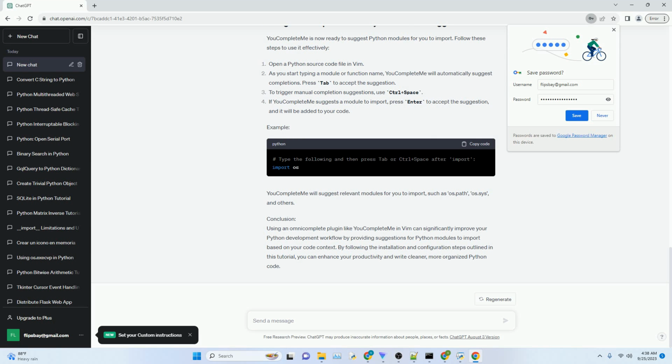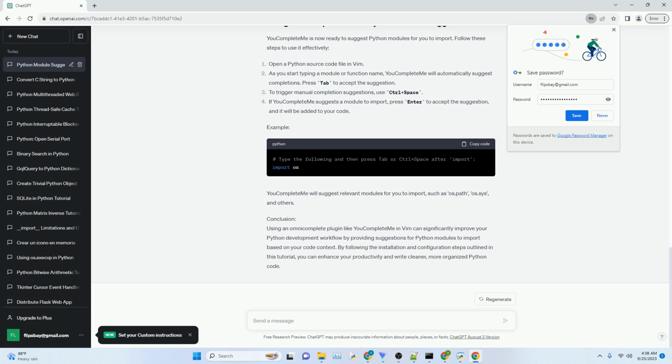Save your ~/.vimrc file and open Vim. Run the following command to install the plugins. This script will build and install YouCompleteMe with Python support. Now that YouCompleteMe is installed, we need to configure it to work with Python. Open your ~/.vimrc again and add the following lines. Save and exit your ~/.vimrc file.